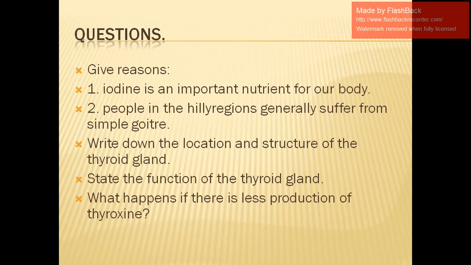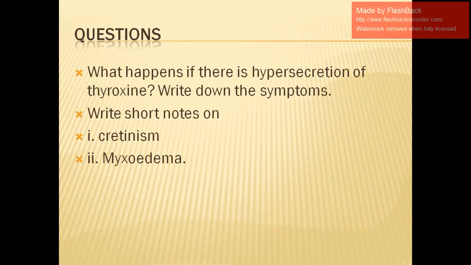Give reasons. It's very important that iodine is an important nutrient of our body. People in the hilly regions generally suffer from simple goiter. Why? You have to have a proper reason for this. And write down the location and structure of the thyroid gland. State the function of the thyroid gland. What is the function? What happens if there is less production of thyroxine? And what happens if there is hypersecretion of thyroxine? Write down the symptoms and write short notes on cretinism and myxoedema.